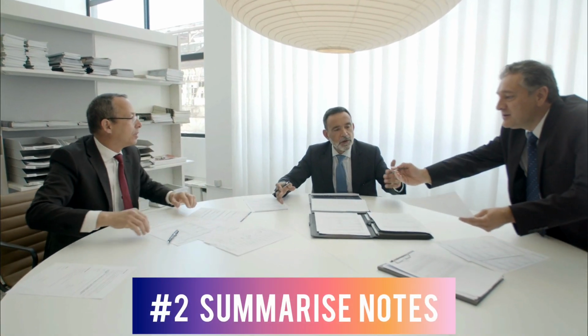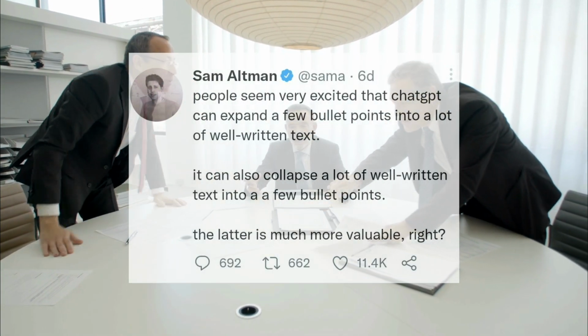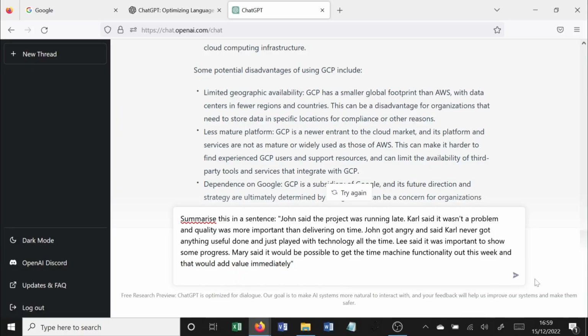Or how about writing a short summary of your own notes for meeting minutes or your personal learning? Summarise this in a sentence.